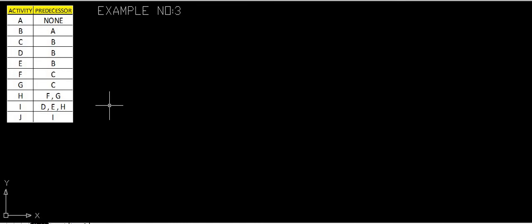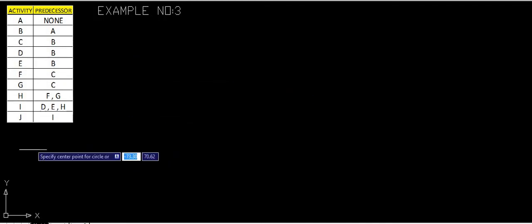Here also there are somewhat more activities, from A up to J. We will draw the network diagram and see how many dummy activities there will be, and where they are to be provided. So first we will draw the network diagram for this.